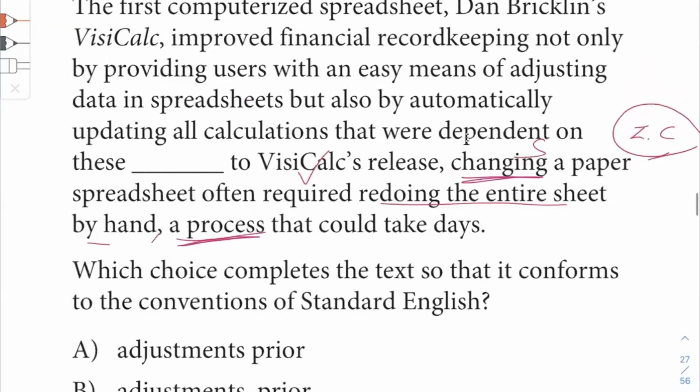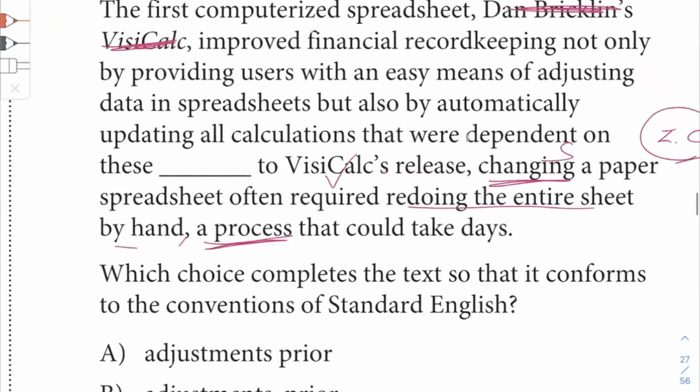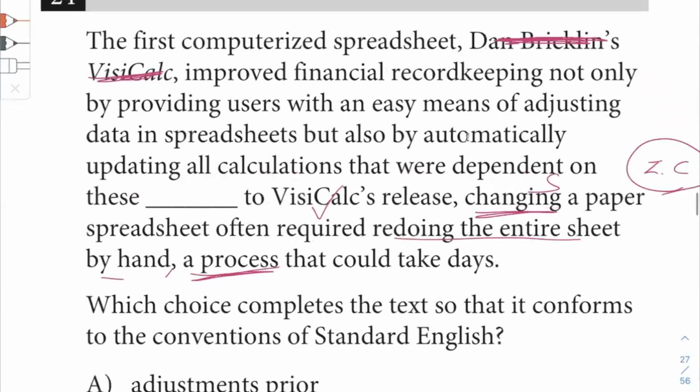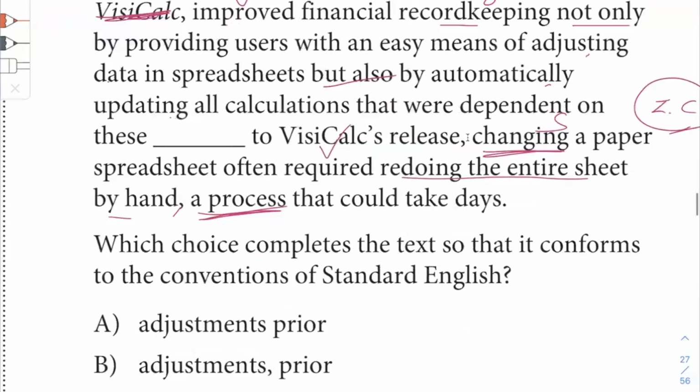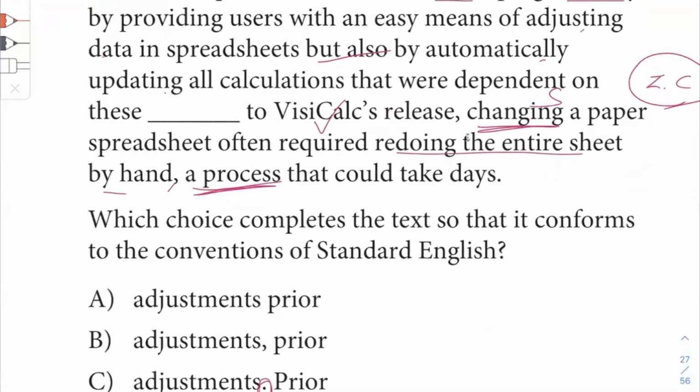VisiCalc. Let's see. So this we have additional piece of information that's inserted here. The most important word here is spreadsheet, and then improved. And then record keeping, then this is an object, a little bit less important, but spreadsheet improved. That's what we care about. That's a sentence right there. And then we have how it happened, not only by providing users with an easy means of adjusting data. So not only, but also blah, blah, blah. By automatically updating all calculations that are dependent on these adjustments, period.